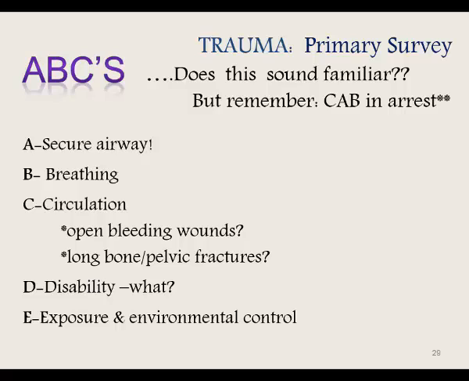D is for disability. When you think disability, think about neurostatus. Check level of consciousness, assess response, obtain a Glasgow scale, remember that's pupil, gross motor, and sensation, or an AVPU scale: alert, voice, pain, and unresponsive.